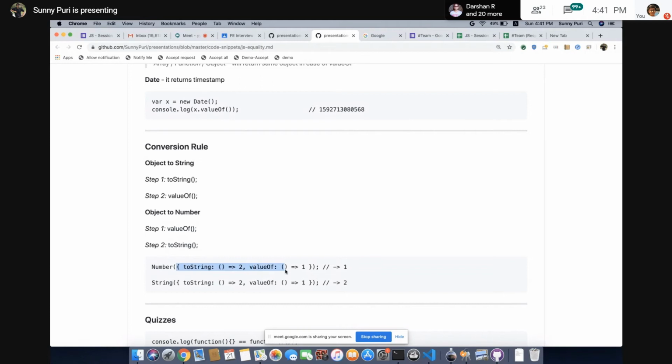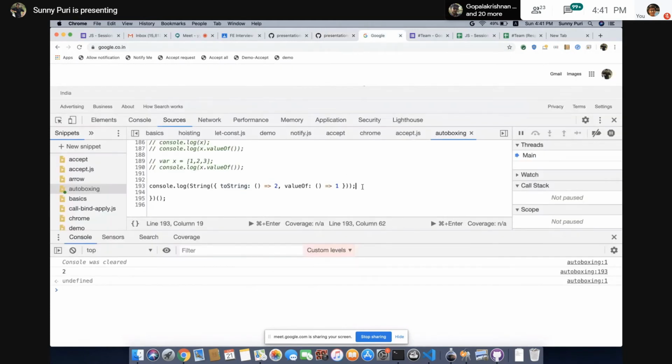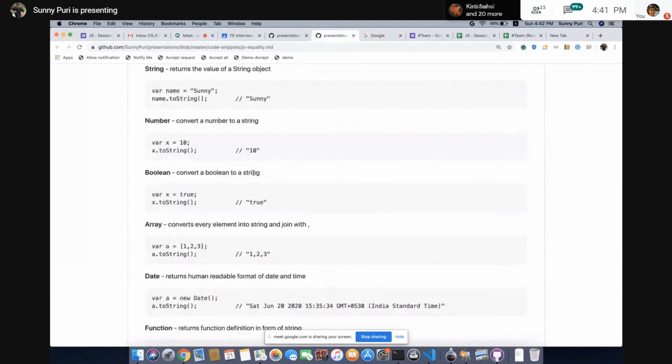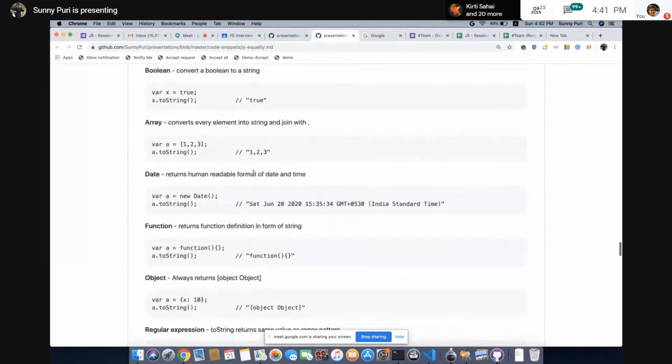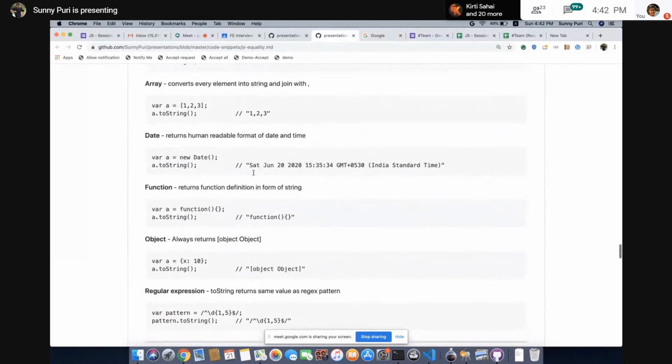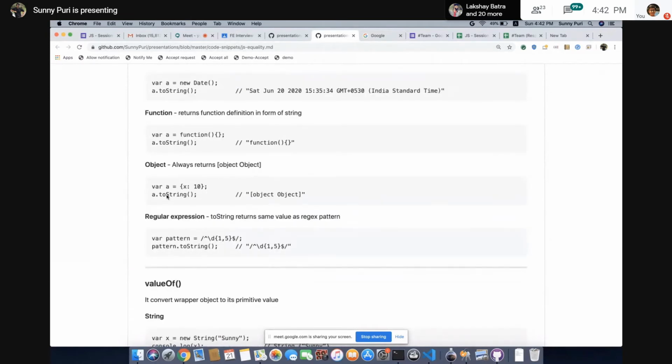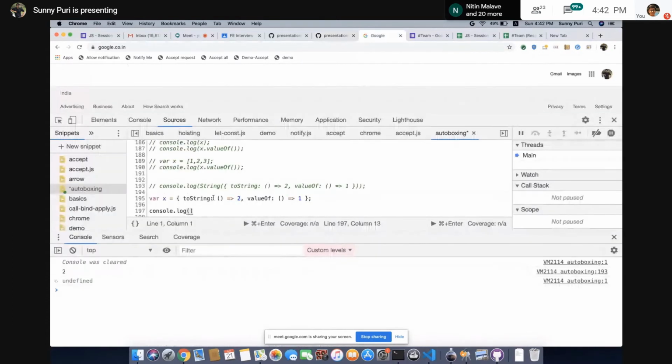Let's say, for better understanding, where x is equal to this one. In case of toString, what is the object giving us?